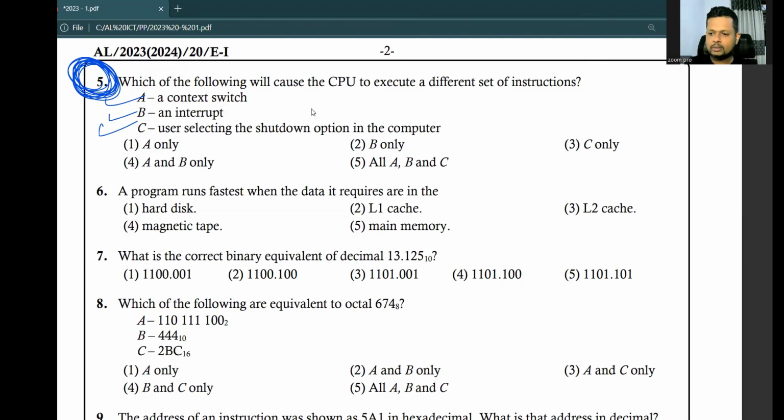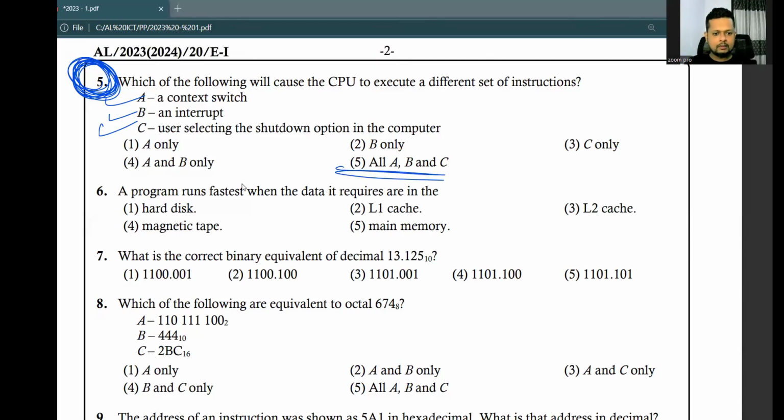Shutdown is one program. When you run the shutdown program, a new set of instructions goes to the CPU. As a result, the CPU executes the shutdown instructions, and your computer starts to shut down. So all are correct. A, B, C.